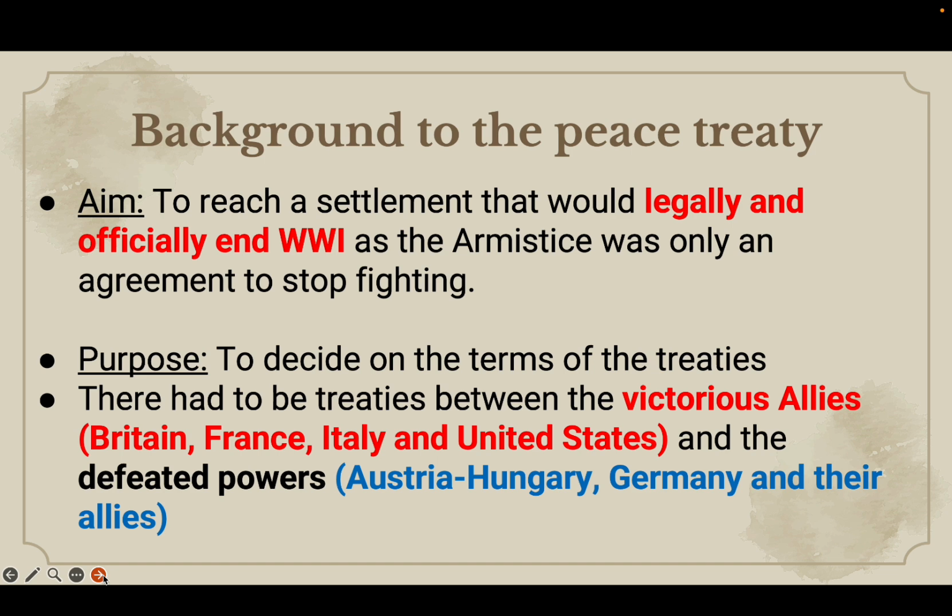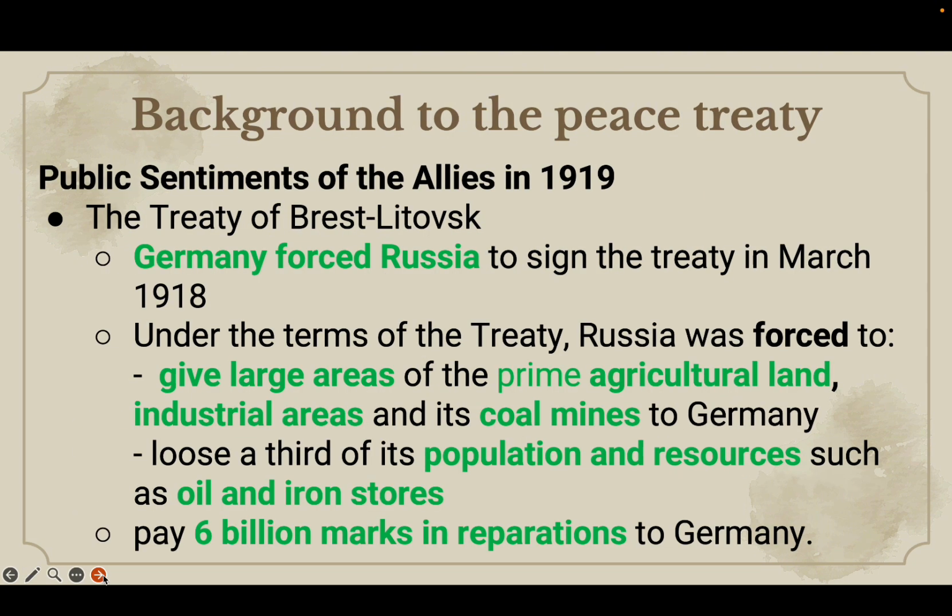Let's take a step back and look at what exactly was the reason behind this peace treaty. The aim of the treaty was to reach a settlement that would legally and officially end World War I, as the armistice was only an agreement to stop fighting. The purpose of the treaty was to decide on the terms that had to be imposed on the nations that had been defeated in the war, namely Austria-Hungary, Germany, and their allies.